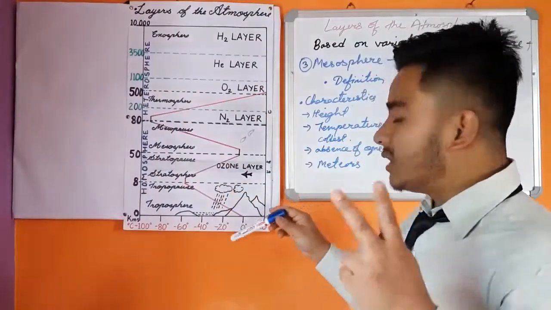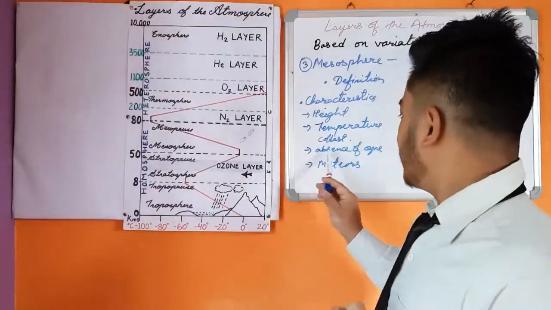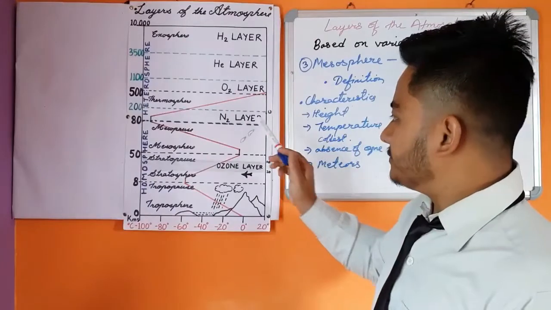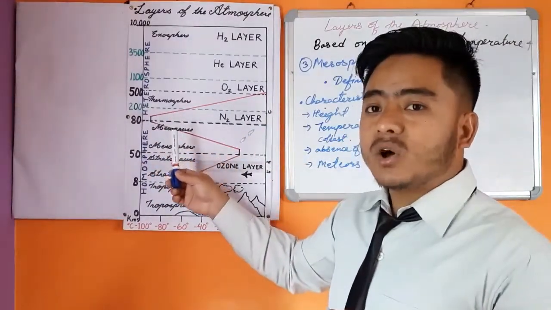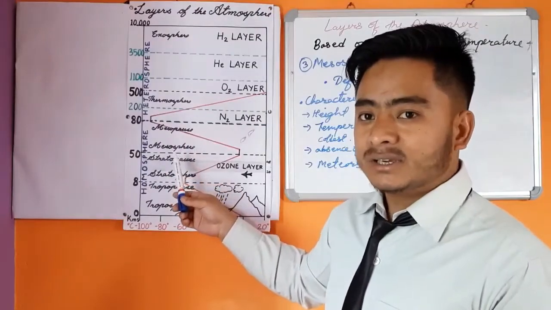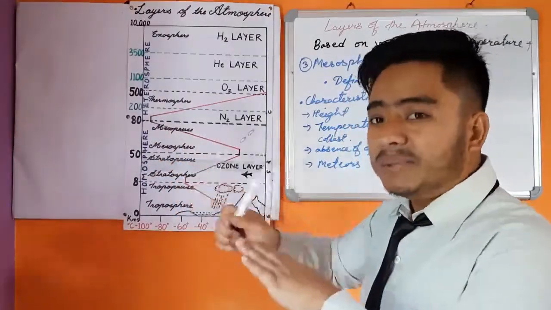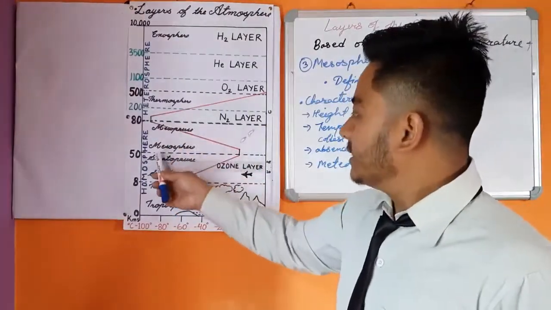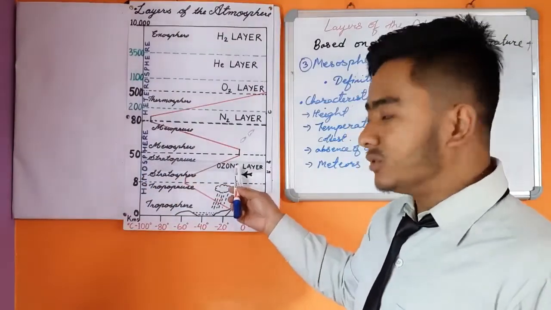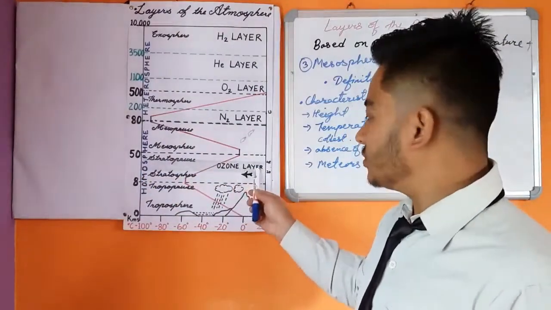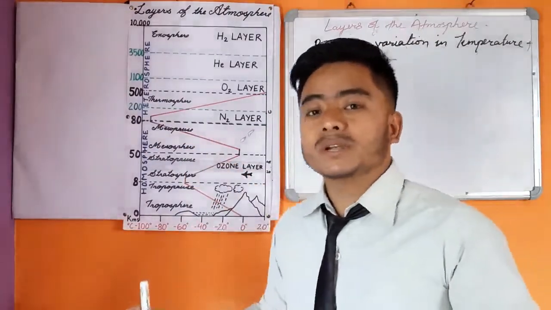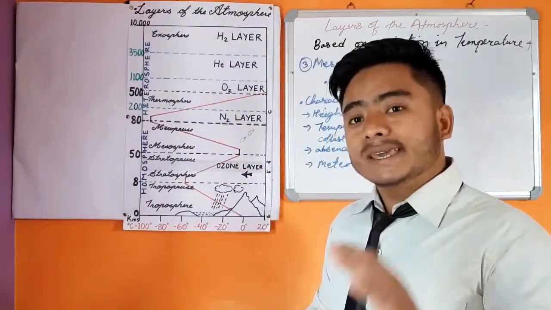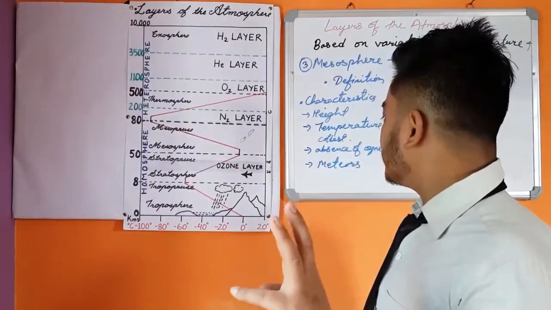So let us learn about the third characteristic, that is absence of ozone. In this layer, there is no presence of ozone gases. The ozone gases are completely absent. Like in the stratosphere, we came to know about the ozonosphere or the ozone layer. But in this mesosphere, there is no presence of any ozone gases. So this is the third characteristic.